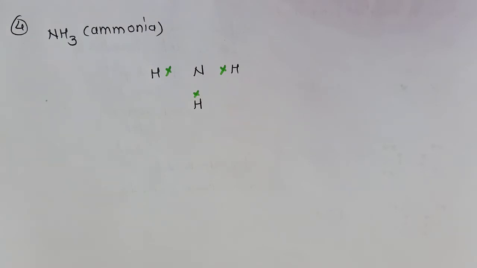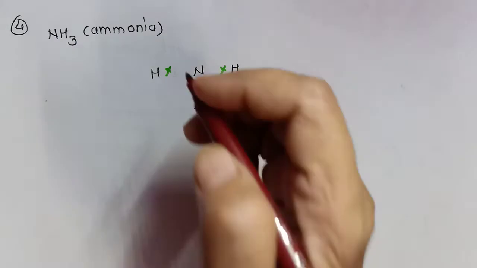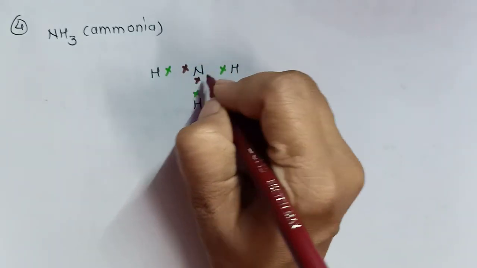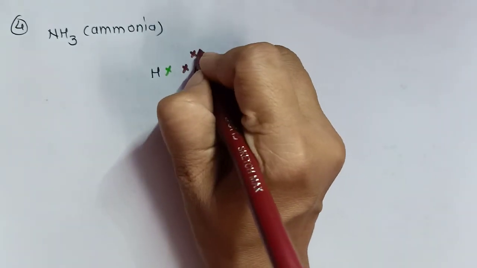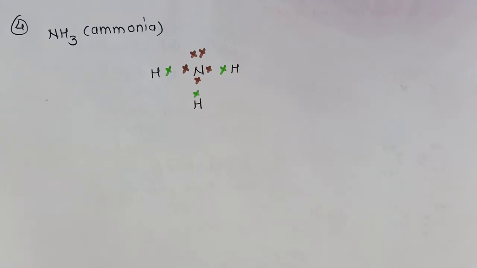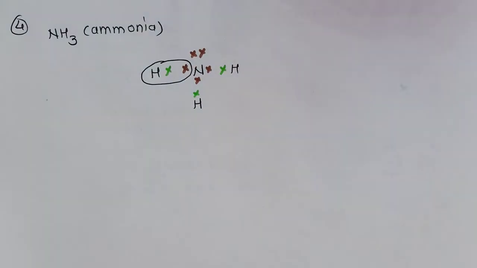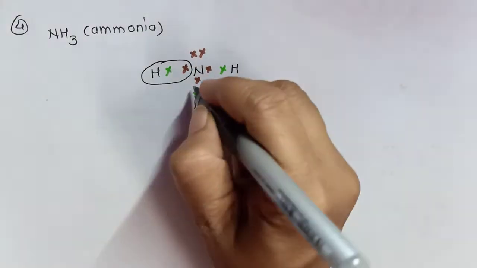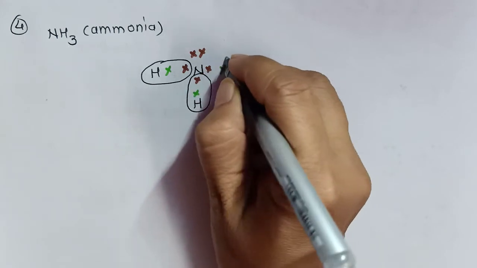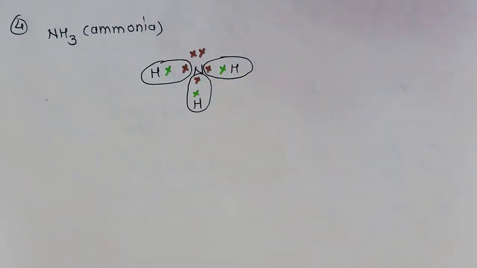Similarly, 5 electrons are present in the outermost shell of nitrogen, so I will draw 5 electrons. Now how will each one complete its octet or duplet? Hydrogen will share 1 electron with the nitrogen atom and it will complete its duplet.